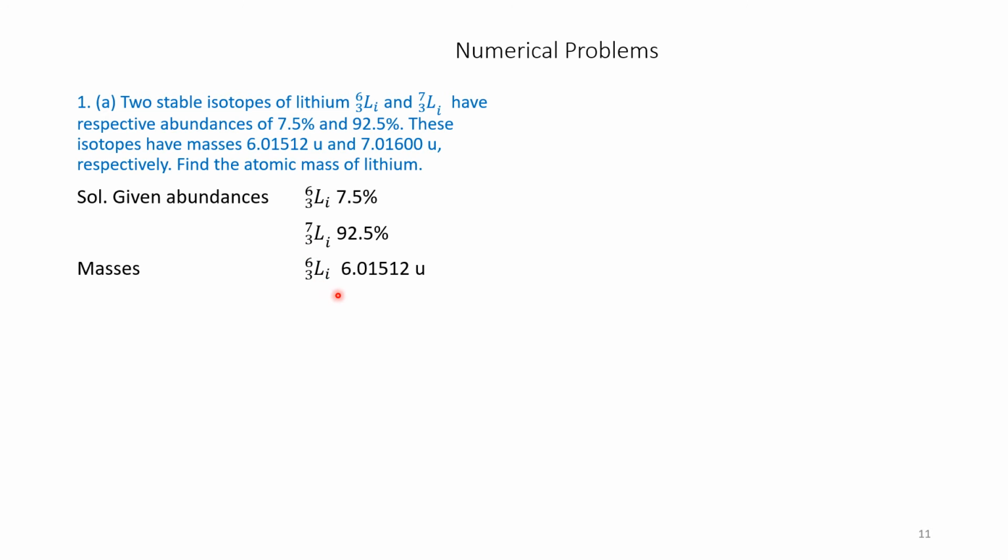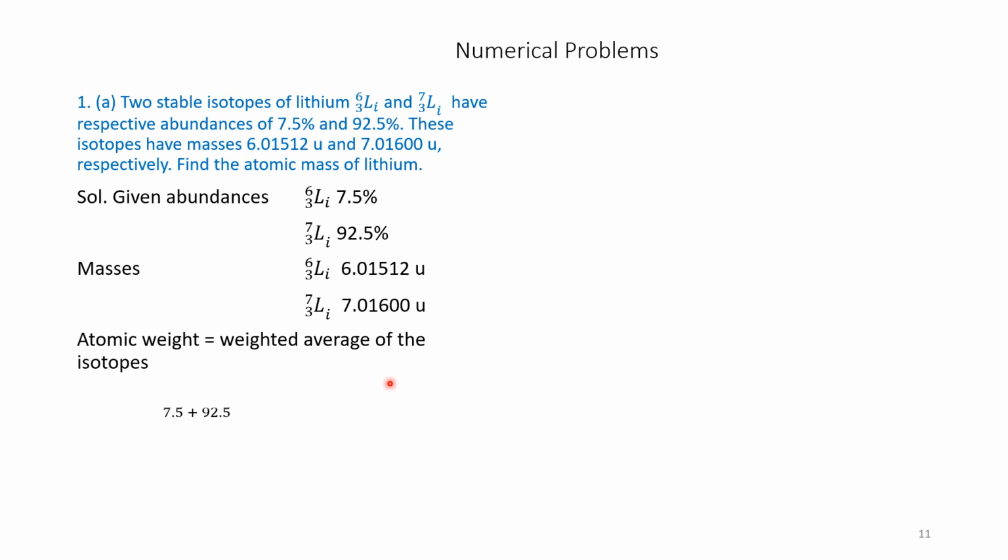Masses are also given: Li 6 3 is 6.01512 units, and Li 7 3 is 7.01600 units. All these four items are given, the abundances and the masses. We need the atomic weight, the weighted average of the isotopes.